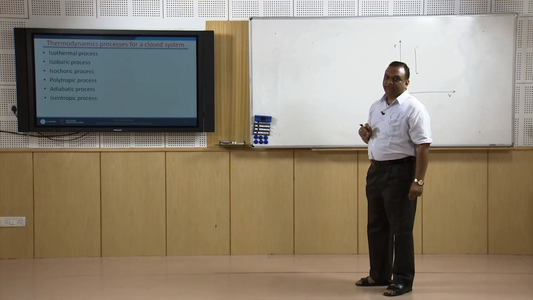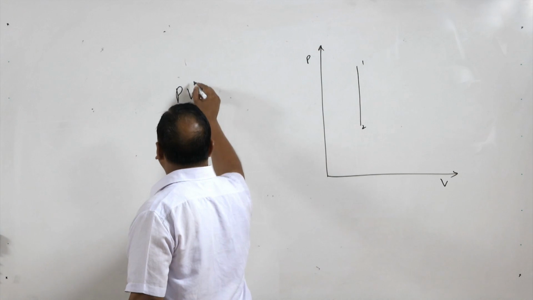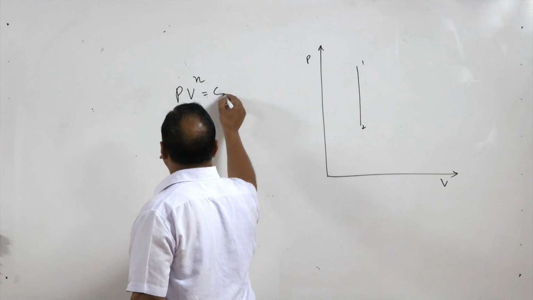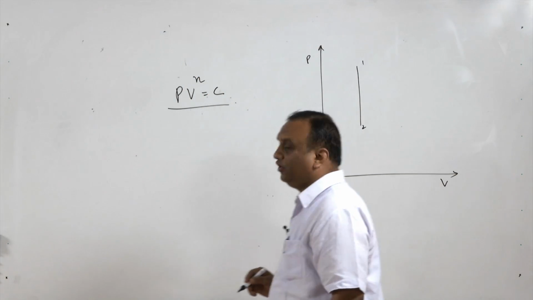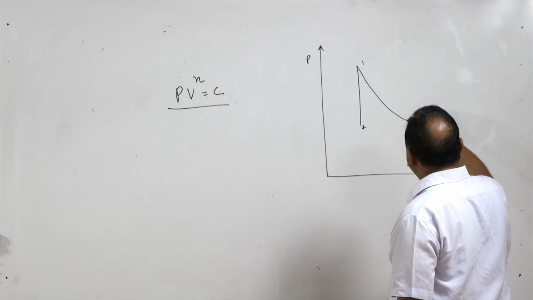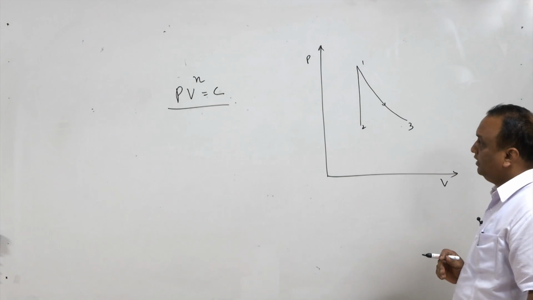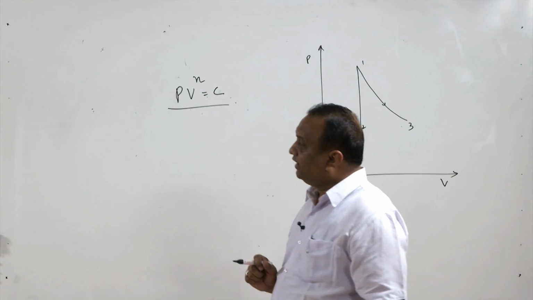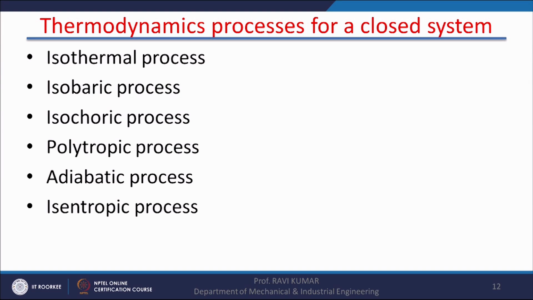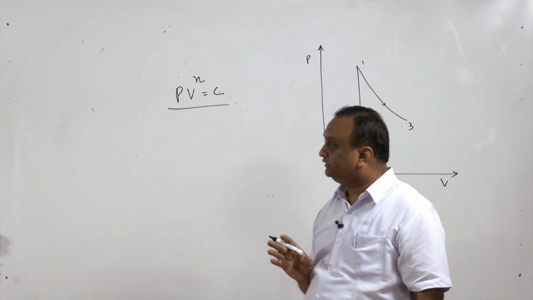Now, the next process is the polytropic process. In a polytropic process, PV raised to the power n is equal to a constant. So, if I want to show a polytropic expansion process, it is going to be like this: 1, 2, 3. Another process is the adiabatic process. In an adiabatic process, there is no heat interaction with the surroundings. Such processes are known as adiabatic processes.